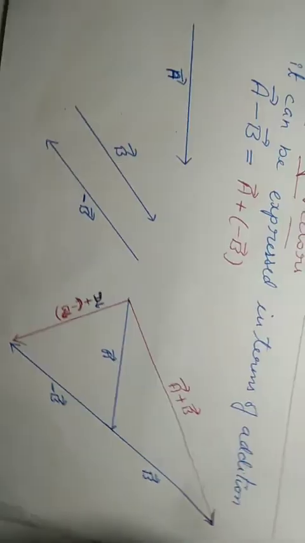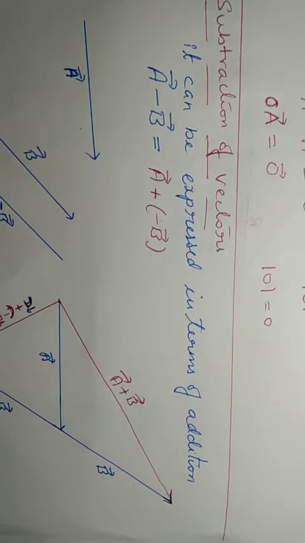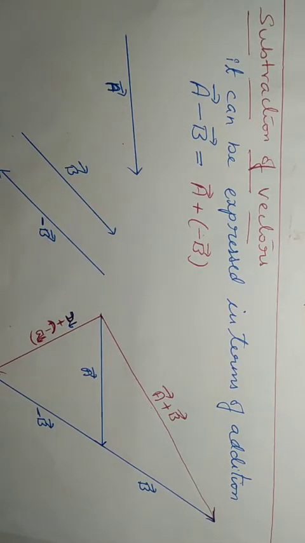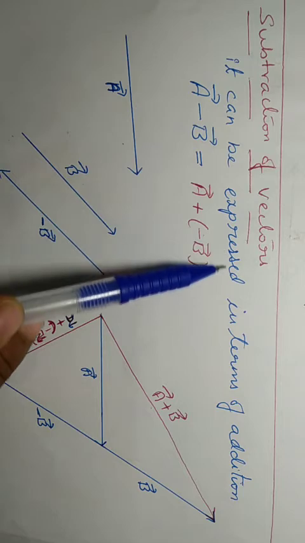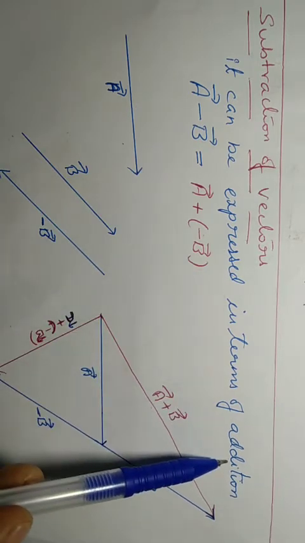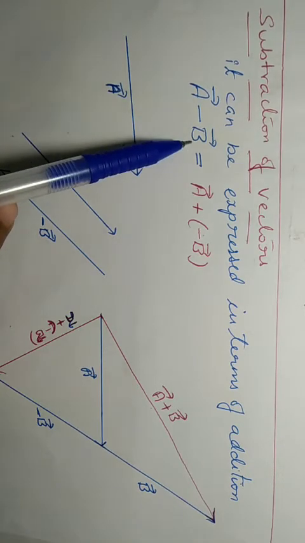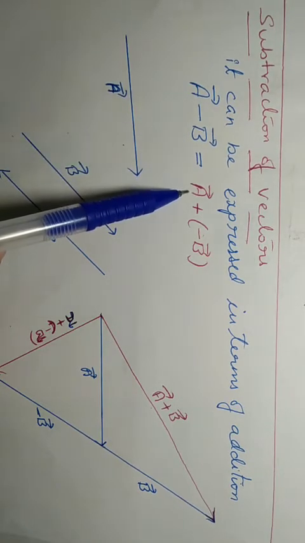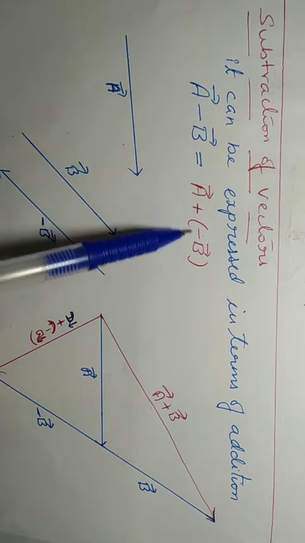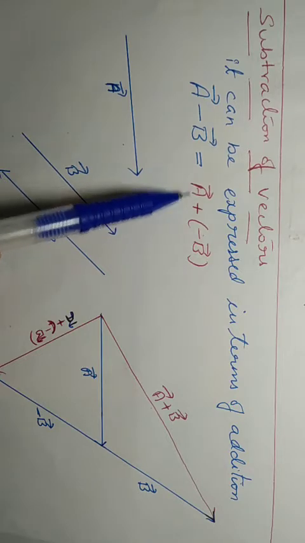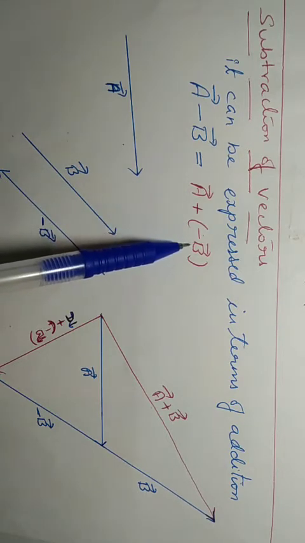Next, let us study about the subtraction of vectors. It can be expressed in terms of addition. See how? Vector A minus vector B can be written as vector A plus minus vector B. So we can represent subtraction as an addition of two vectors. Here, this is the negative vector of B.